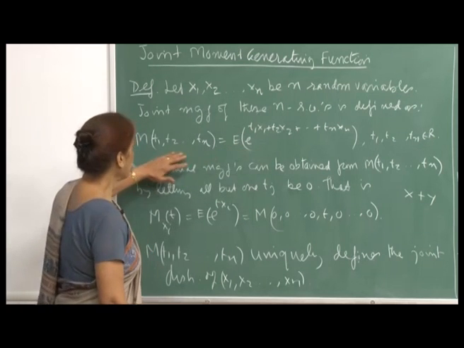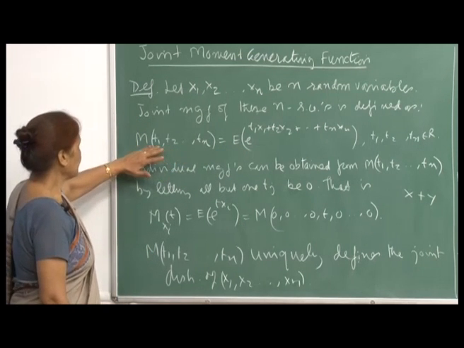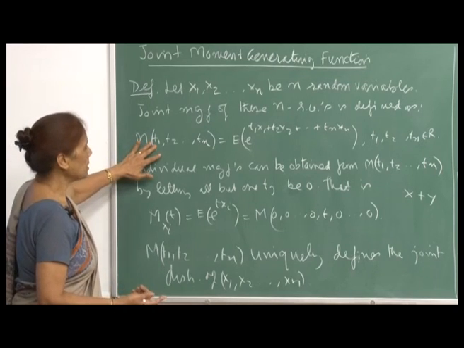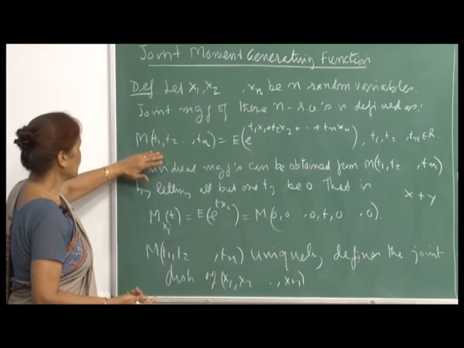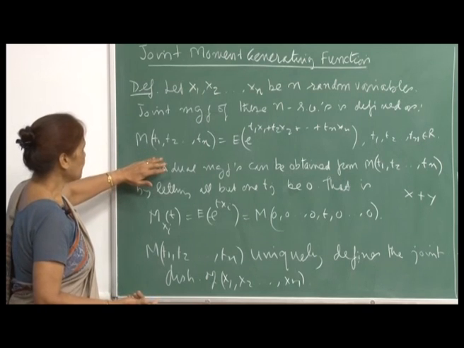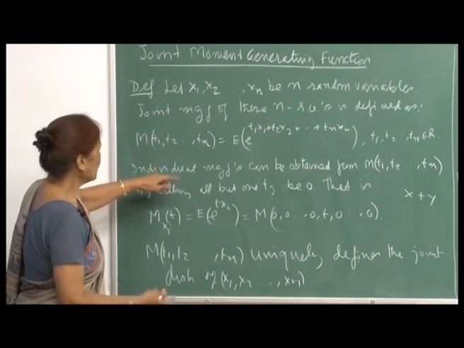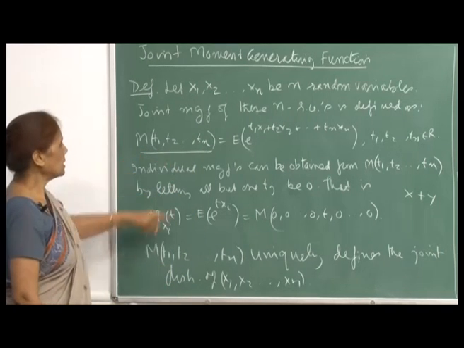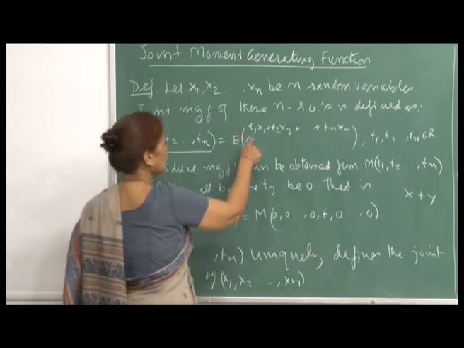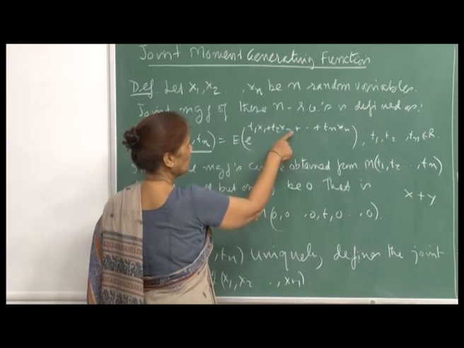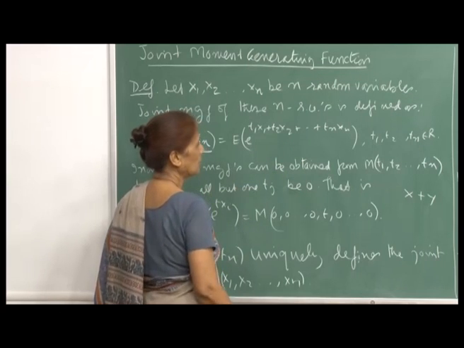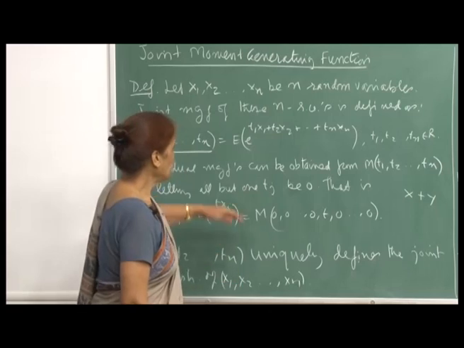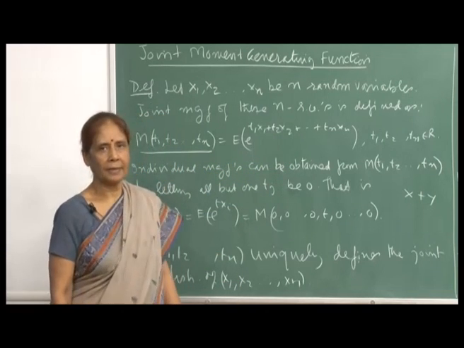This is simply an expectation, so you now need n real numbers t 1, t 2, t n. We will say that the moment generating function of x 1, x 2, x n, which I will denote by M of t 1, t 2, t n, is the expectation of e raised to t 1 x 1 plus t 2 x 2 up to t n x n, for all real numbers t 1, t 2, t n for which this expectation is defined.